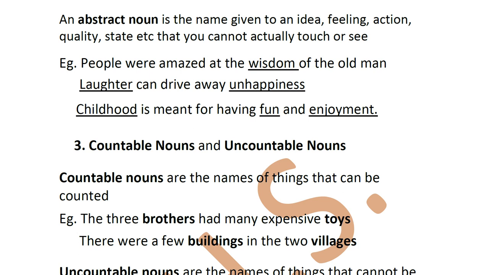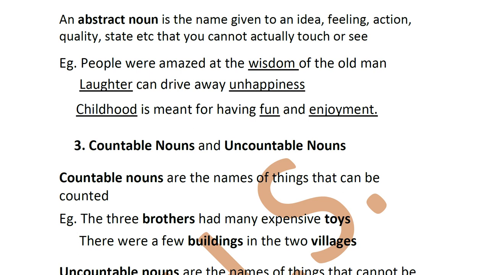So here if you want to double check your answer, people were amazed at something of the old man. What? Ask the question what. What of the old man? Do you get the answer wisdom? Yes. Then it's 101% sure that it is a noun.